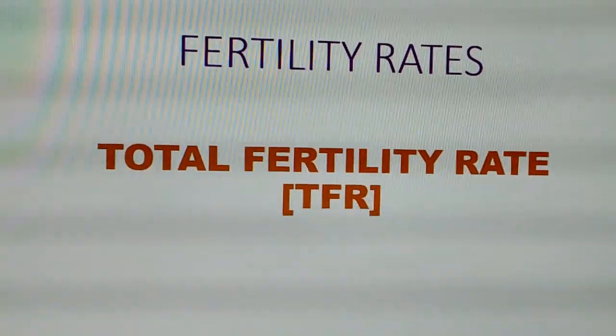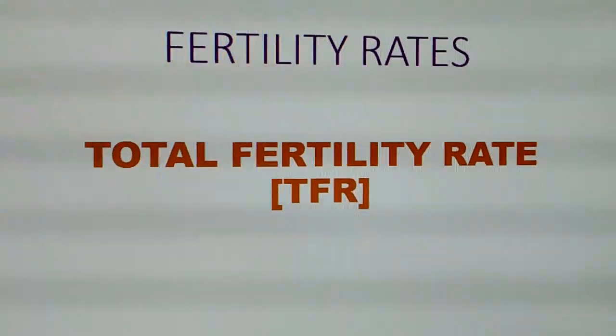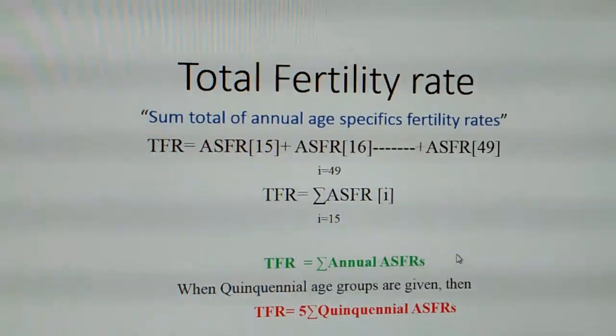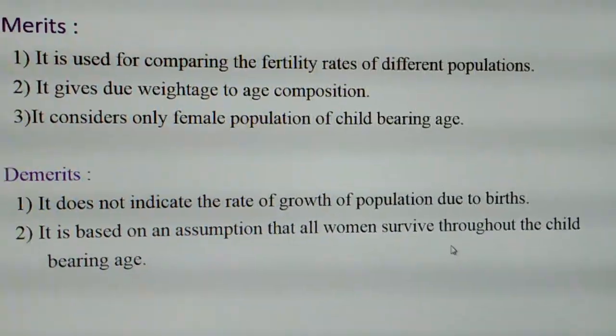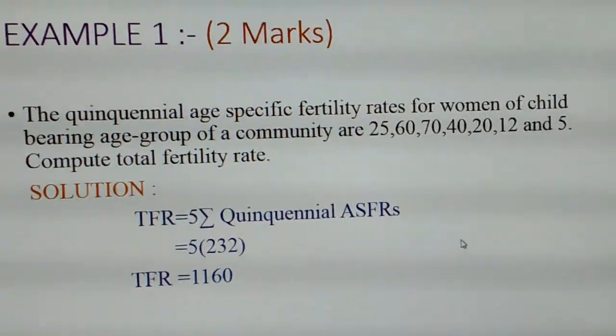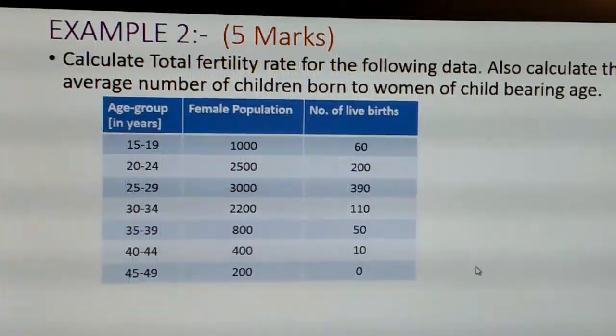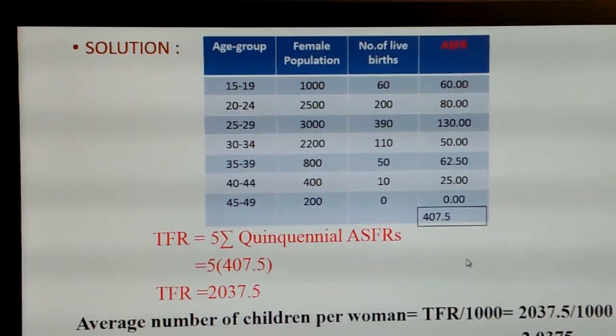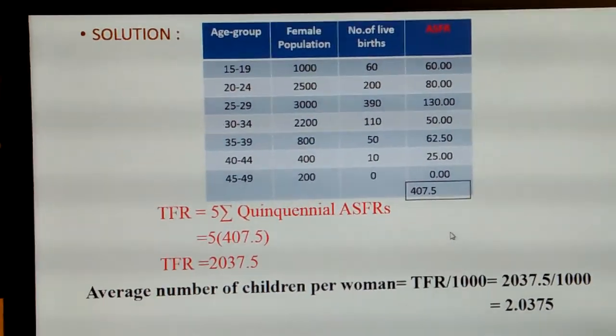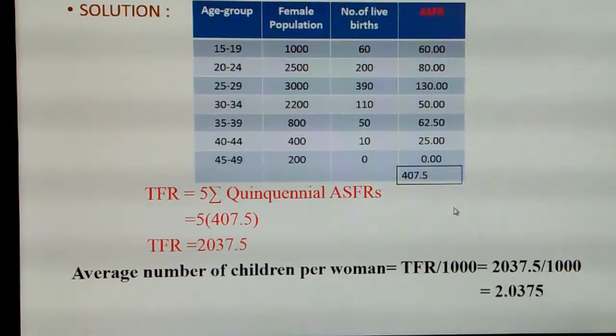Dear students, in this class we came to know about the total fertility rate, its definition, formula, merits, demerits, a 2 marks problem, and a 5 marks problem. Here we have the complete solution for the problem. For the exam point of view, it is very important.